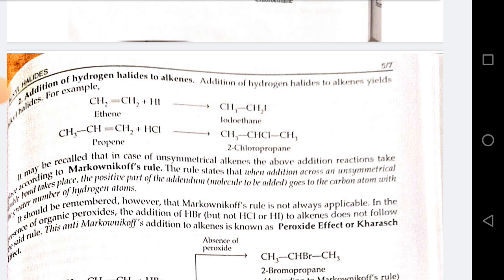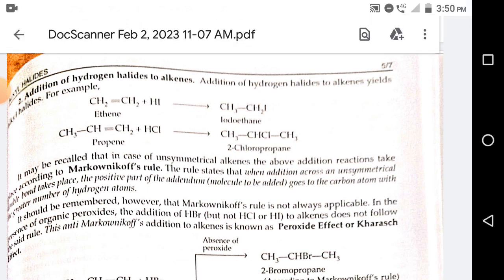It should be remembered, however, that Markovnikov's rule is not applicable in the presence of organic peroxide. The addition of HBr to alkene does not follow this rule. This anti-Markovnikov addition to alkene is known as the peroxide effect or Kharasch effect.